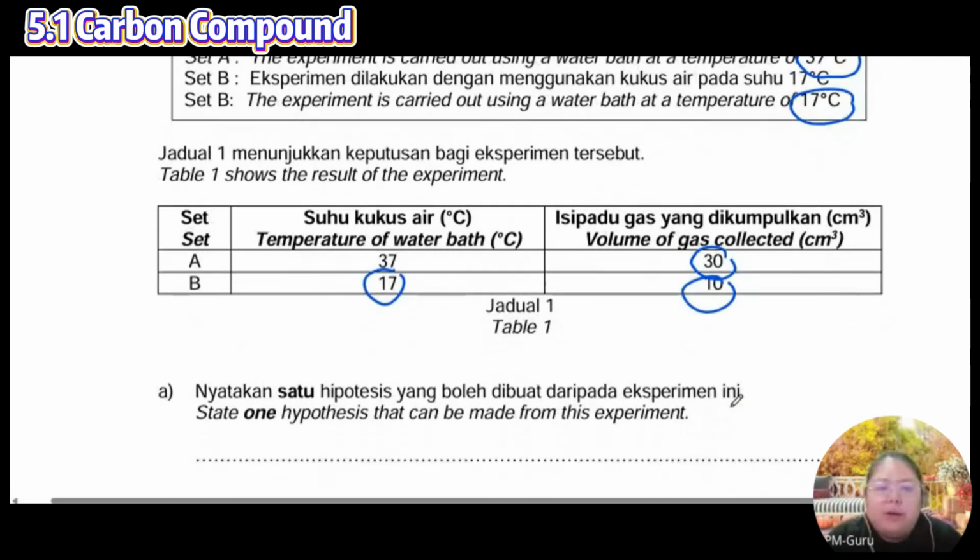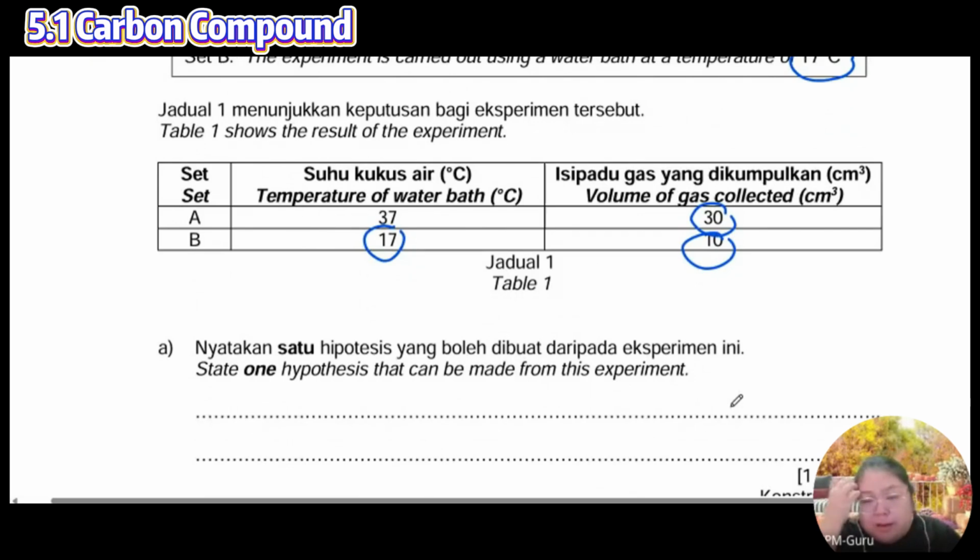Okay, from here, what hypothesis can you make from the experiment? Anybody? I find the temperature is high, they collect more gas. So come, give me the sentence. The higher the temperature of the water bath, the higher the volume. Yes, correct. The more, or the bigger volume, also can.